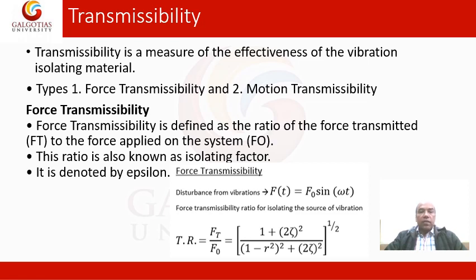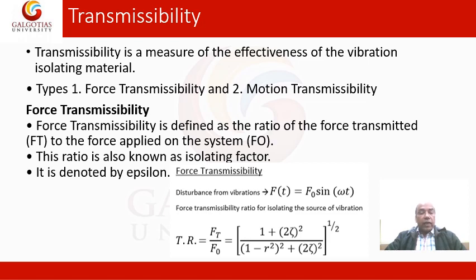So transmissibility is a measure of effectiveness of the vibration isolating material. You must be knowing vibration isolating material: suppose something is vibrating, if you keep isolating material like cork, it will isolate it, and there won't be a vibration.